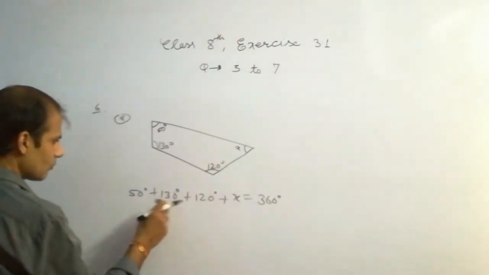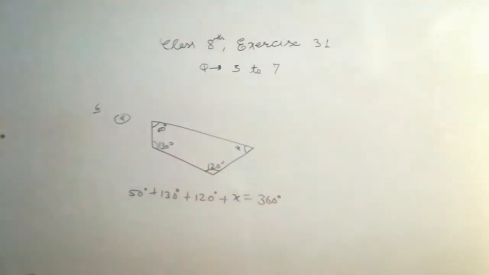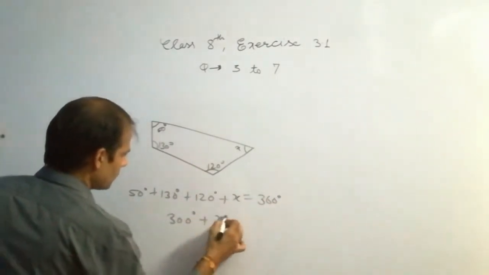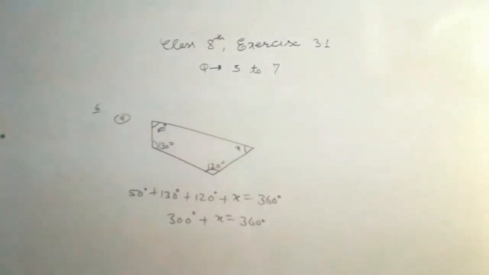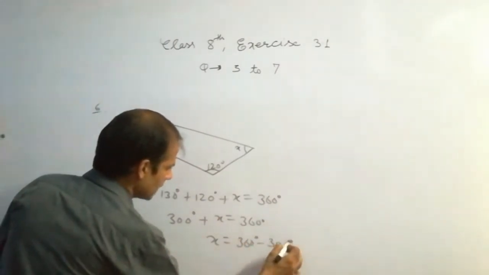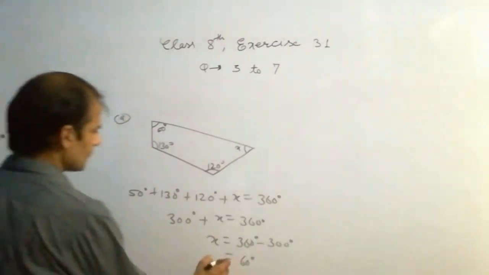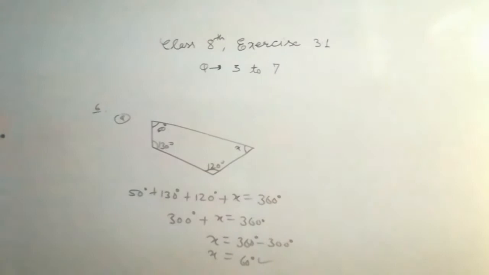So it is 180, and 180 plus 120 is 300. Plus x equal to 360 degree. Now x equals 360 degree minus 300 degree, that is 60 degree. So this is the answer. The value of x is 60 degree. Note it down.